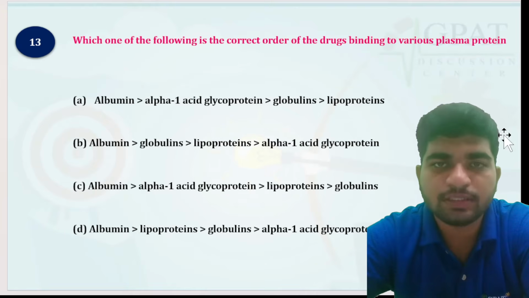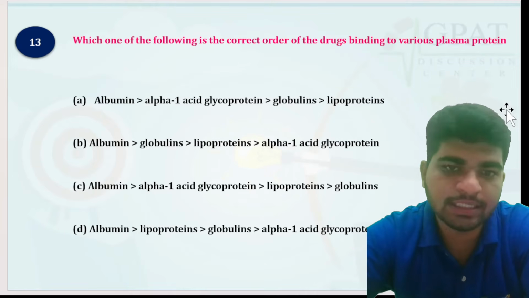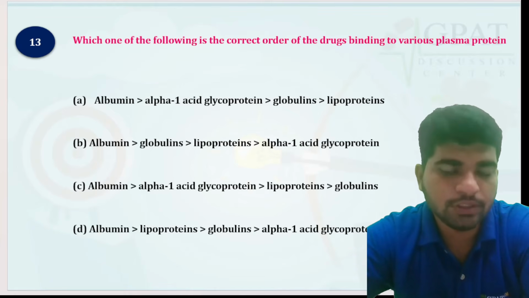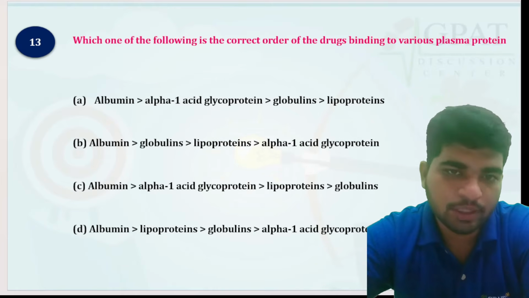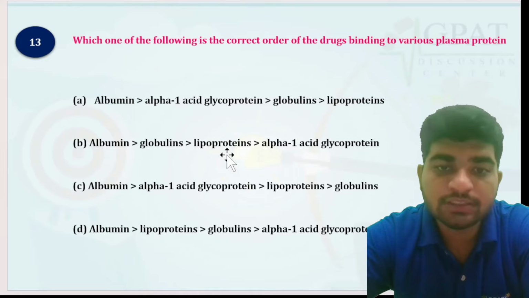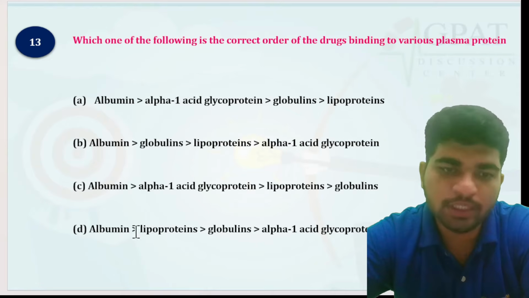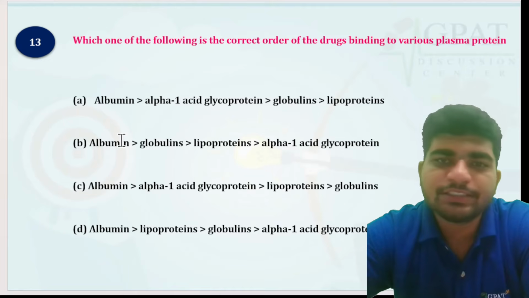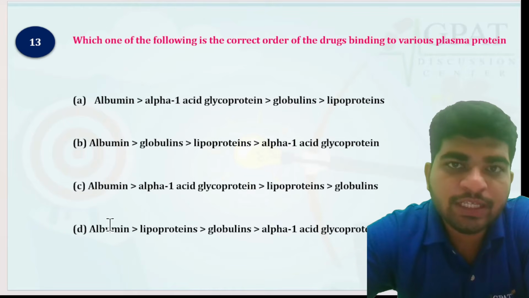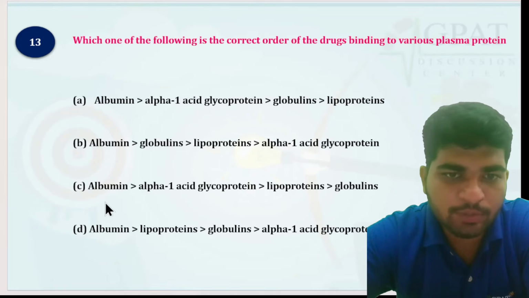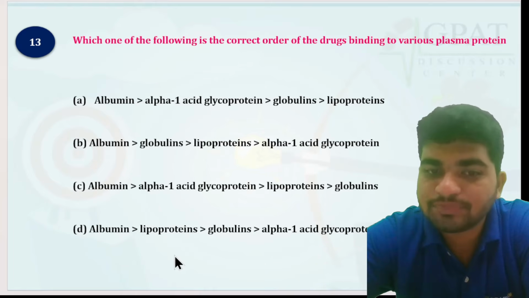Now, next question: which of the following is the correct order of drugs binding to various plasma proteins? There are various kinds of plasma proteins: albumin, alpha-1 acid glycoprotein, globulins, and lipoproteins. So what is the correct order? You have to answer it. It is well known that albumin is very widely present inside the body, so albumin should be first. But what about the next? You have to answer that.